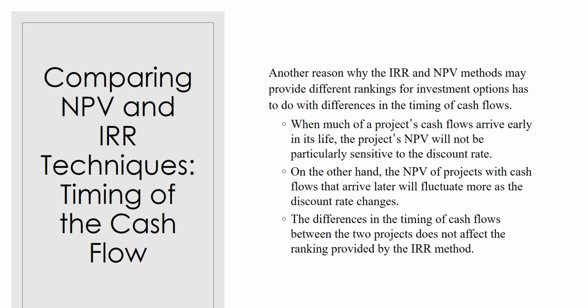Another reason why they provide conflicting rankings has to do with the timing of the cash flows and the magnitude. If the project's cash flows occur early in its life, then net present value will not be very sensitive to the discount rate. The net present value of projects with cash flows that arrive later will fluctuate more as the discount rate changes. The differences in the timing of cash flows between the two projects does not affect the ranking provided by the IRR method.